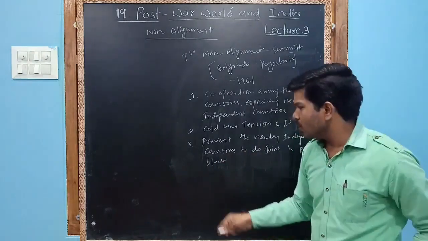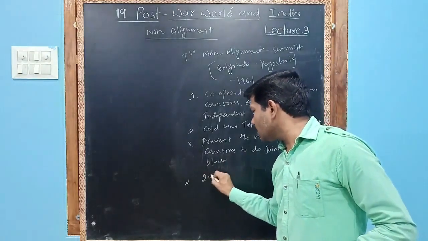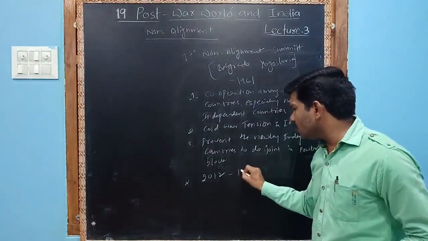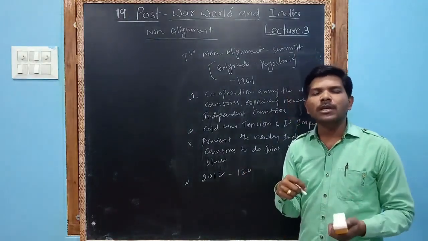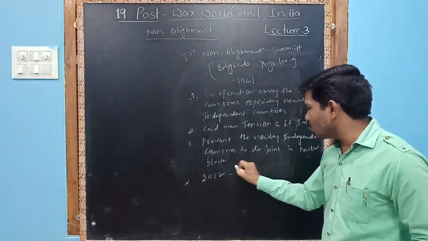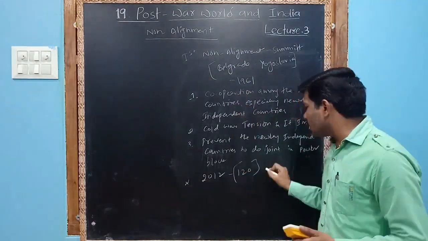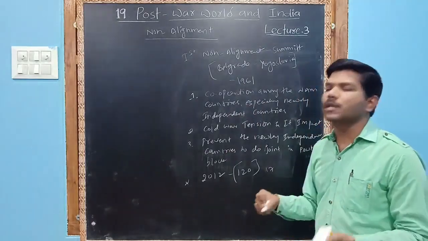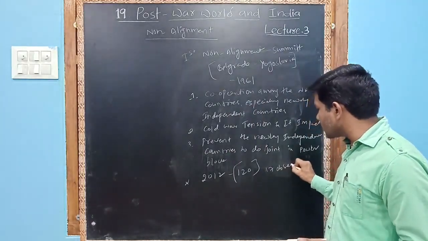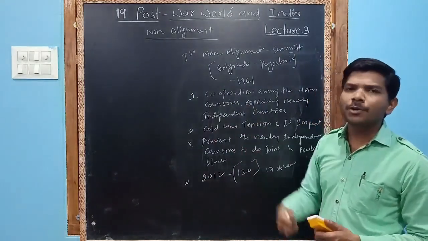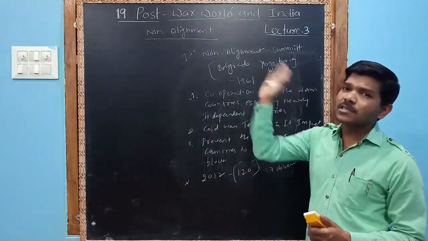By 2012, it had more than 120 members. 120 countries took membership in the non-alignment, and at the time 17 countries were observers. They were observing to join this group, because if you join the USA bloc, USSR may attack.